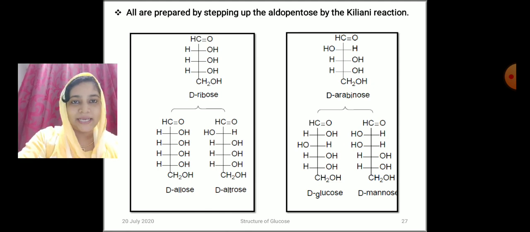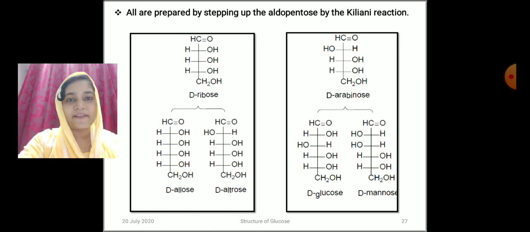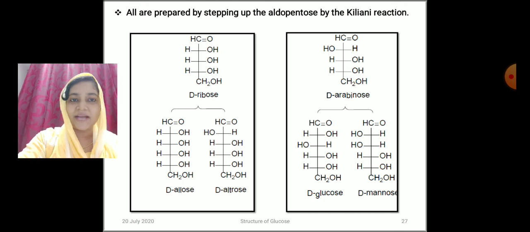D-ribose gives 2 isomers, D-allose and D-altrose, and D-arabinose gives D-glucose and D-mannose. By looking at the picture, you can see that D-ribose on step-up synthesis inserts one more asymmetric carbon atom between the aldehyde group and the first asymmetric carbon atom. So CHO, CHOH, and the rest is the same as that of D-ribose. In the case of D-altrose, the first 2 carbon atoms are CHO, COHH, and the rest is the same as that of D-ribose.